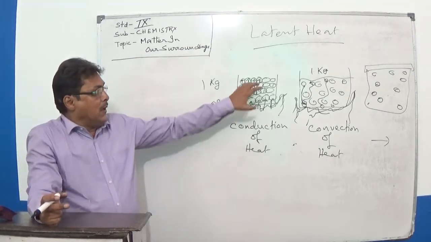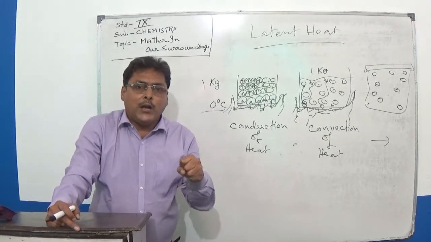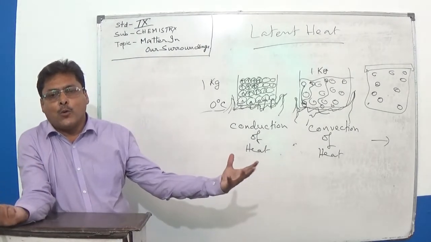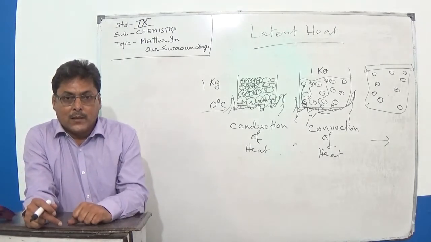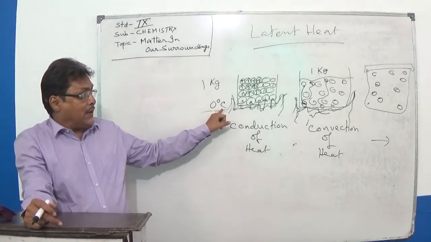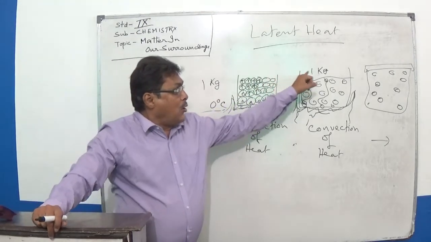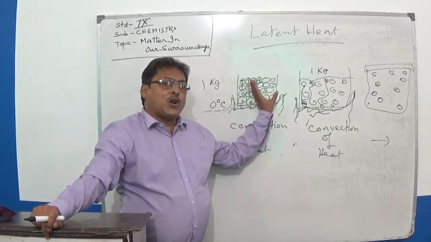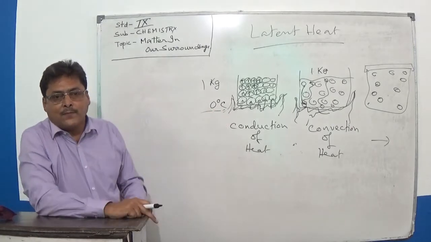But mind you, there is a lot of force of attraction between them. They cannot do it in a split second; all the particles cannot get loose just in a minute, in a moment. So from the 0 degree Celsius melting point to the total melting of this ice, 1 kg ice converted into water, it takes a lot of extra heat than it was taken to reach the 0 degree Celsius.